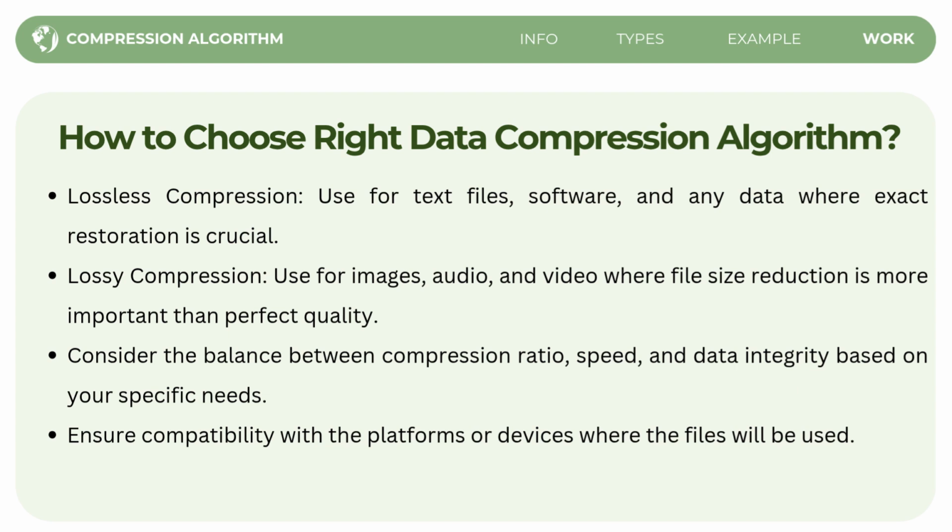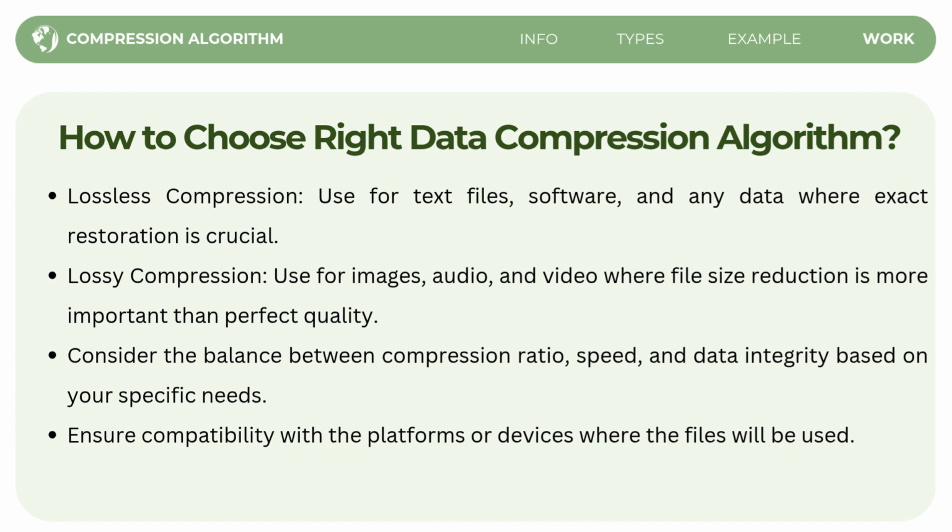For example, JPEG for images or MP3 for audio. And third, we need to consider the balance between compression ratio, speed, and data integrity based on your specific needs.